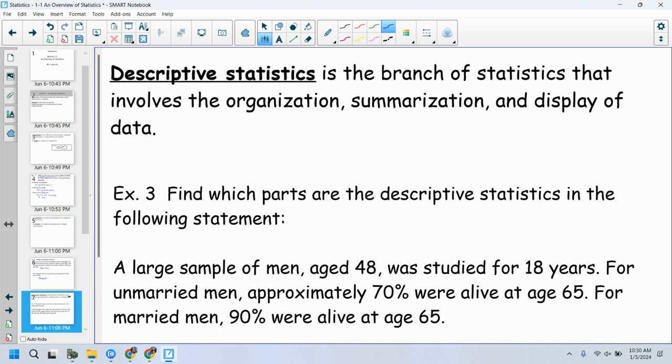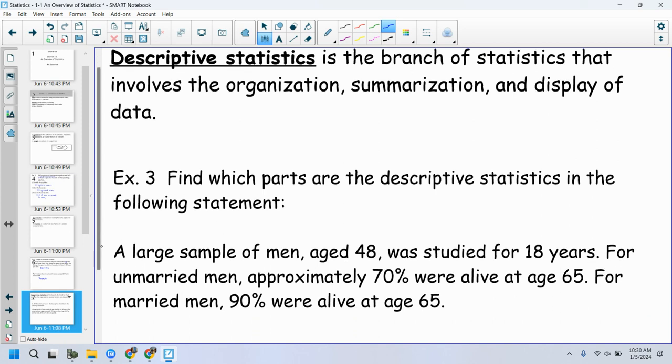That is descriptive statistics. It involves organization, summarization. You can summarize your findings, right? Not trying to sway an opinion, not trying to make a decision about it. I'm just summarizing my findings and then displaying my data, just showing you what I have, not making any decisions about it. Find which parts are the descriptive statistics in the following statement.